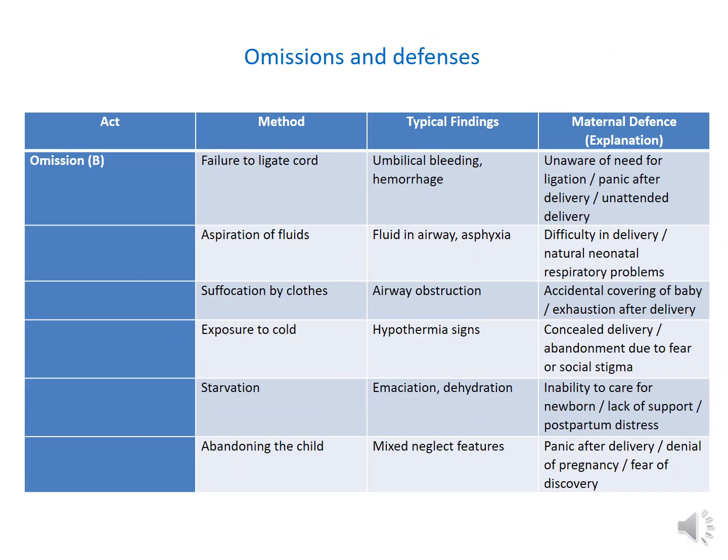So what are the omissions? Omissions means failure in doing certain things. Failure to ligate the cord, aspiration of fluid, suffocation by clothing, by stacking up clothing, right? So exposure to cold, starvation and abandoning the child, right? So what are the defenses? Yes, again you can read this one. Read this part, self-delivery, and also the mother will tell that she was panicked and so on.